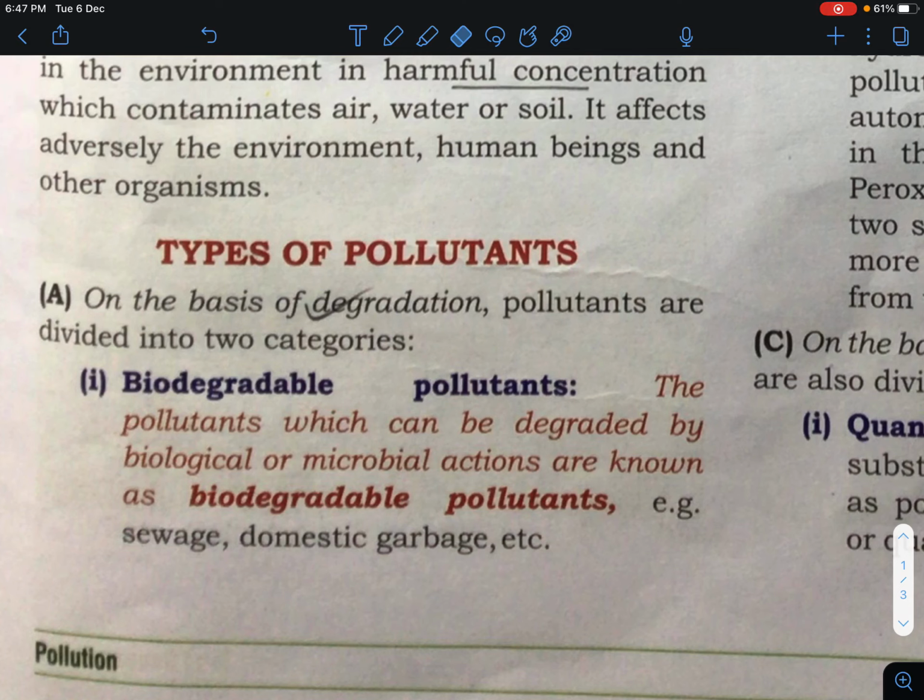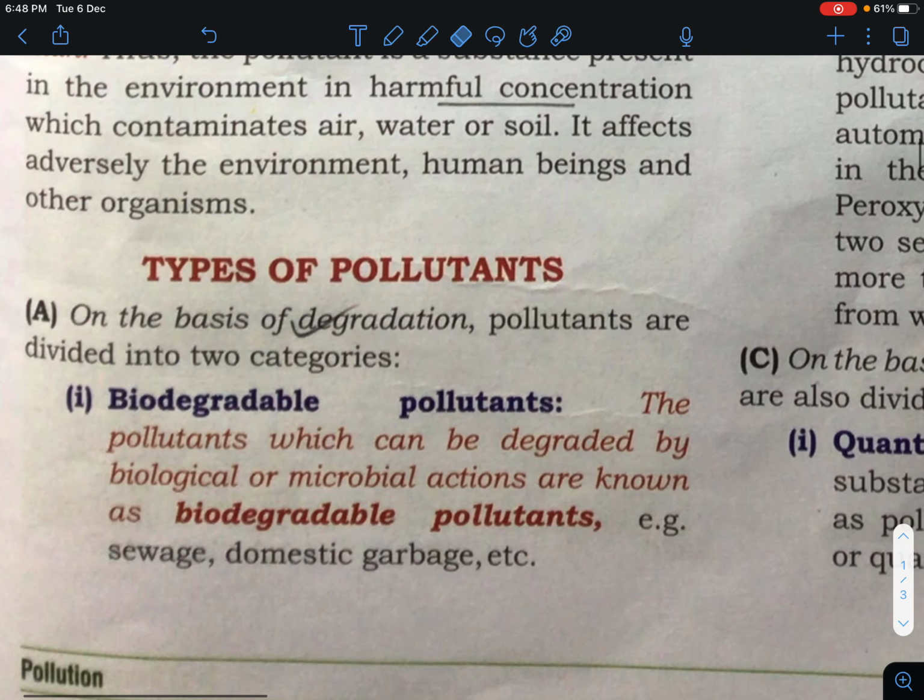A pollutant which can be degraded by biological or microbial action is known as a biodegradable pollutant. If it is asked in your exam, what is a biodegradable pollutant, then you have to answer like this: the pollutant which can be degraded by biological or microbial action is known as a biodegradable pollutant. Examples are sewage, domestic garbage, etc.